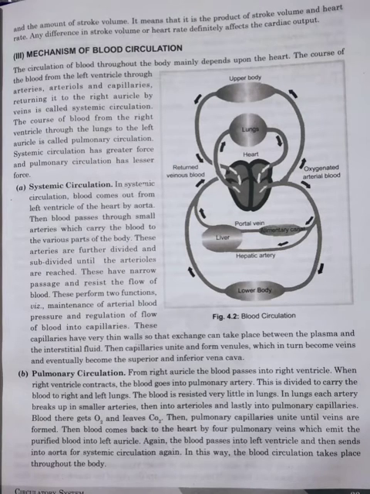The blood from the left ventricle through arteries, arterioles, and capillaries returns to the right auricle by vein, and this is called systemic circulation. And what is pulmonary circulation? The course of blood from the right ventricle through the lungs to the left auricle is called pulmonary circulation.